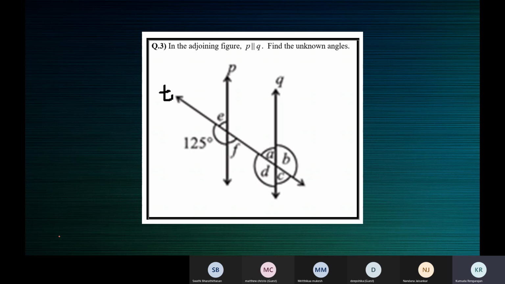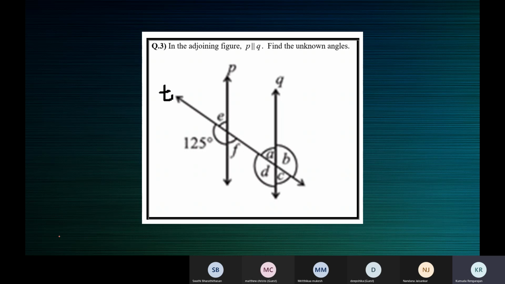E is equal to? Ma'am, 125 will move to the right side, so 180 minus 125, ma'am, is equal to 55 degrees, ma'am. So the measure of angle E would be 55 degrees, ma'am.